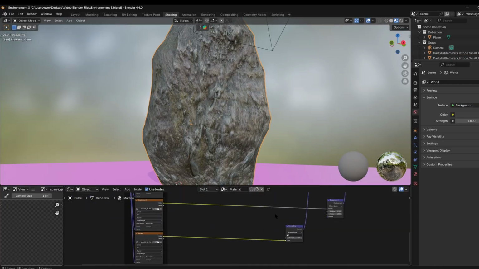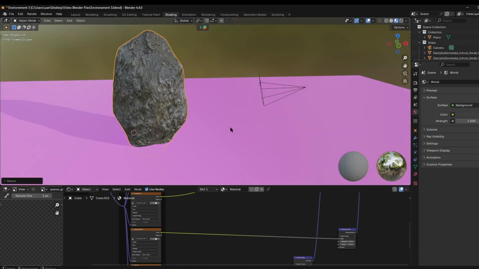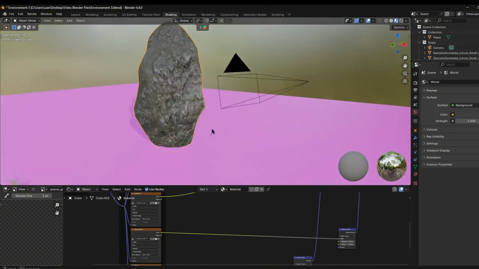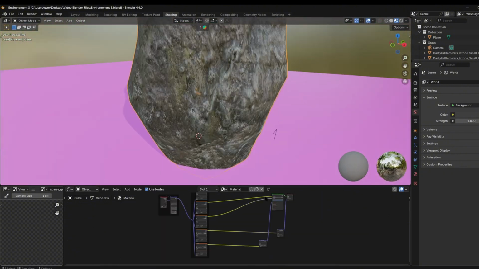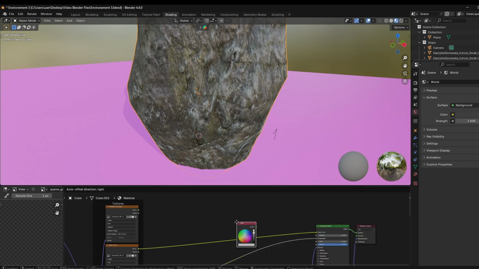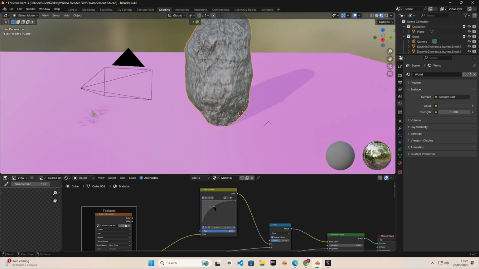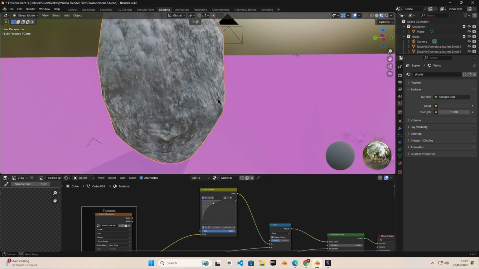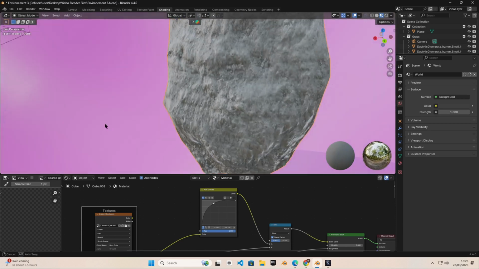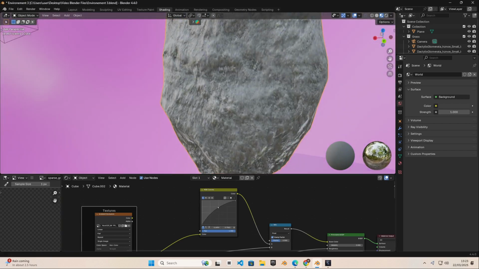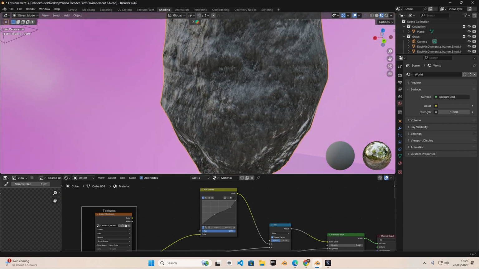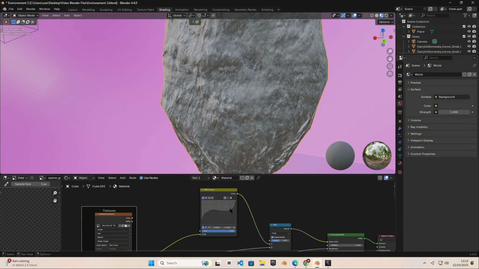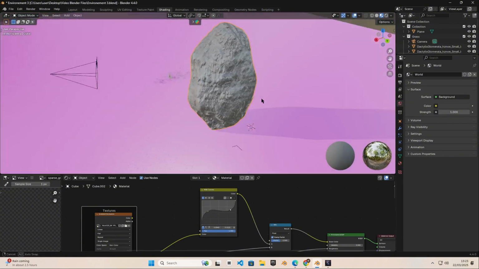I'm going to add some extra nodes to our materials so we can add that extra effect. So I'm going to add in our RGB node and some other ones. You can have a look right now. That RGB curve node has all the power. So when I move it up, it's going to change it to a light color. But when I move it down, it's going to be a dark color. I'm going to make an S curve to add that effect. And this is what it looks like.